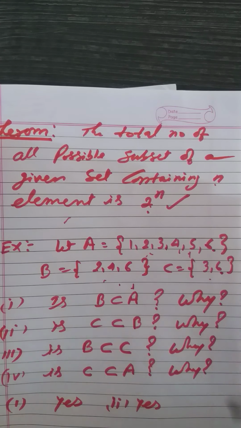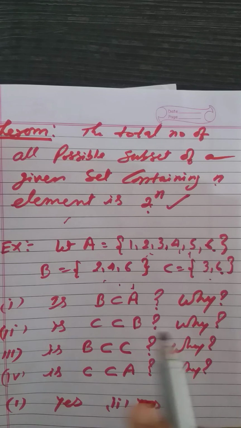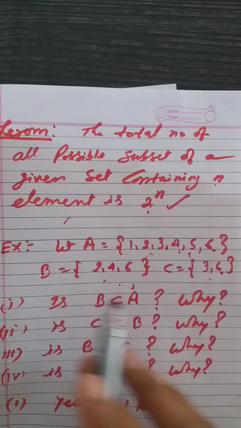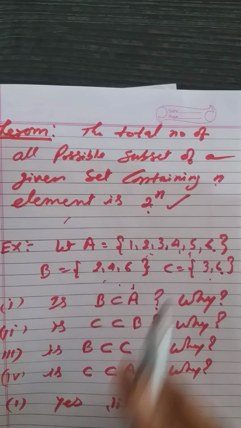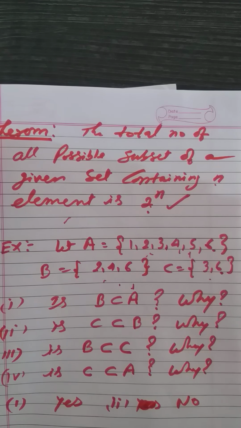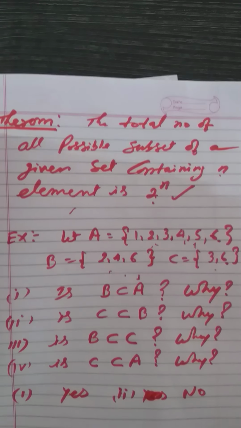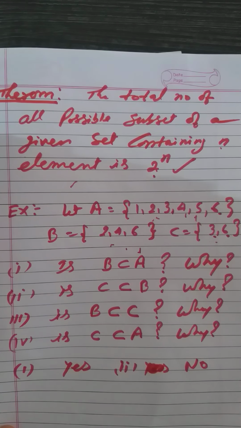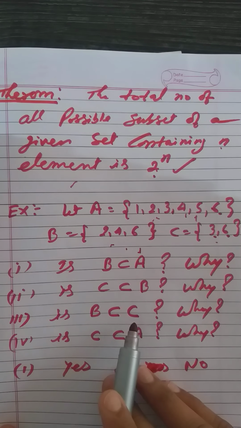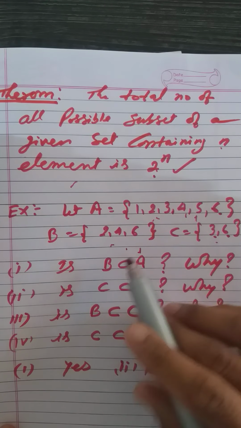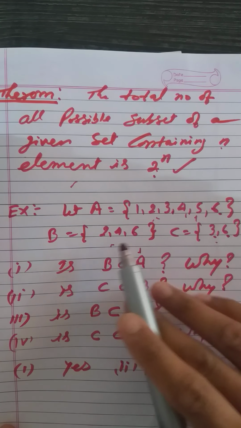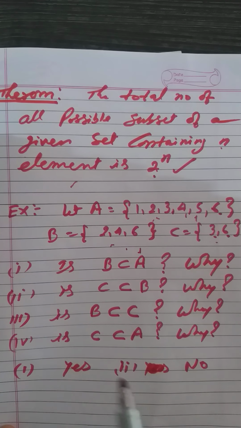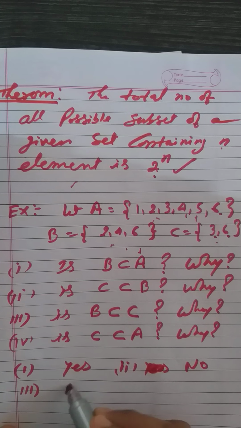Second one, oh, sorry, second one no. Second one no, because for C subset of B, the elements of C are 3, 6 and B are 2, 4, 6. Here 3 is not in B. Why no? Since 3 is not an element of B. And third one, is B a subset of C? No, because the elements of B are 2, 4, 6 which are not in C. Third one also no.